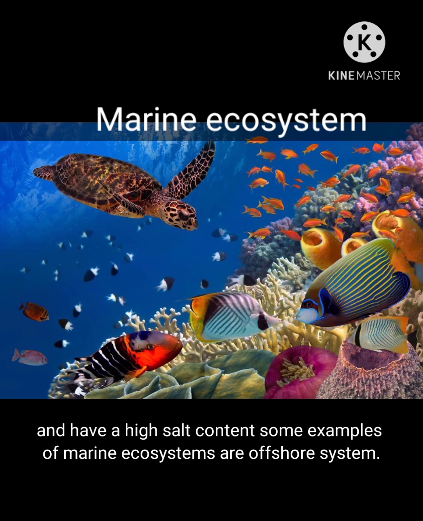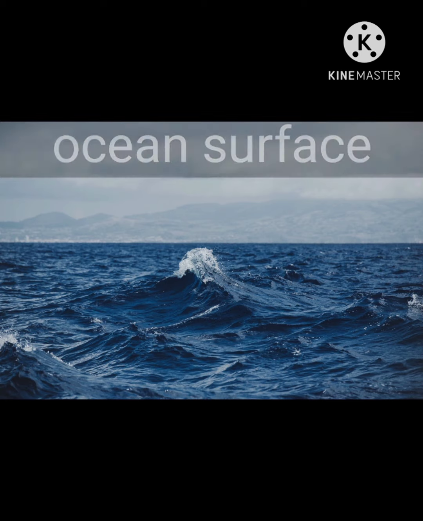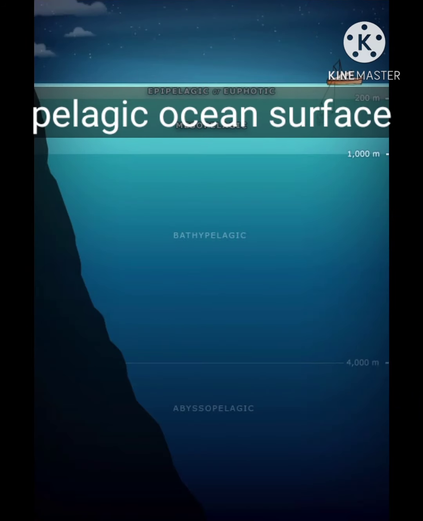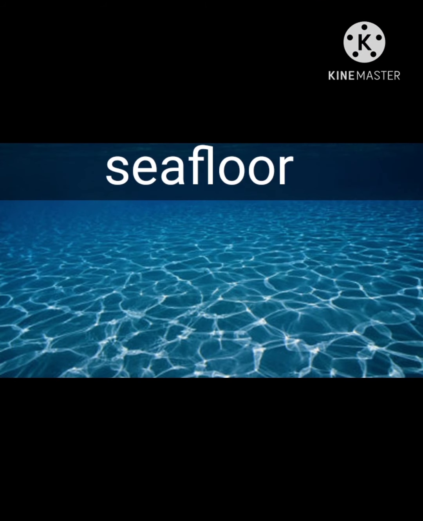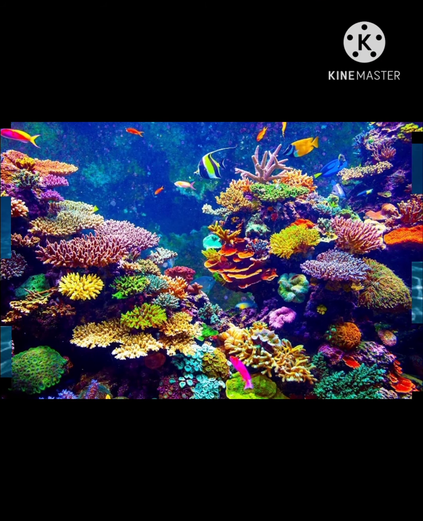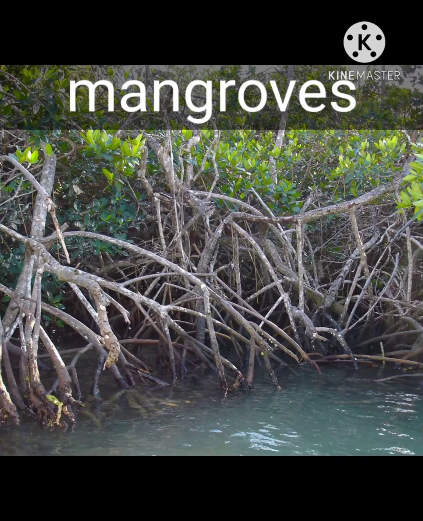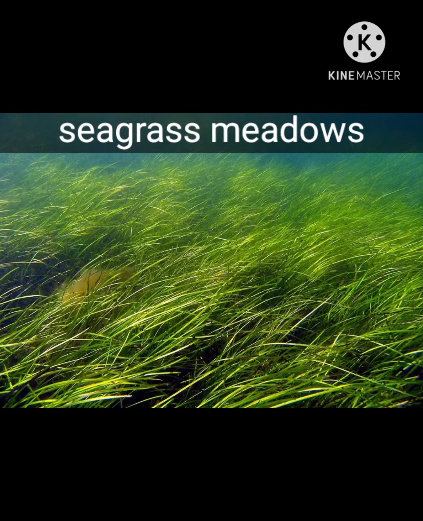Some examples of marine ecosystems are offshore systems, like the ocean surface, the deep sea, pelagic ocean surface, or the seafloor. But there are also nearshore systems, like coral reefs, mangroves, or seagrass meadows.